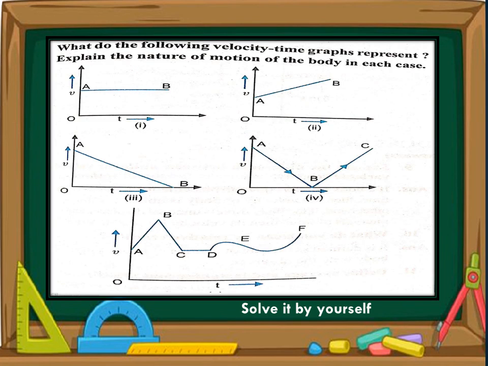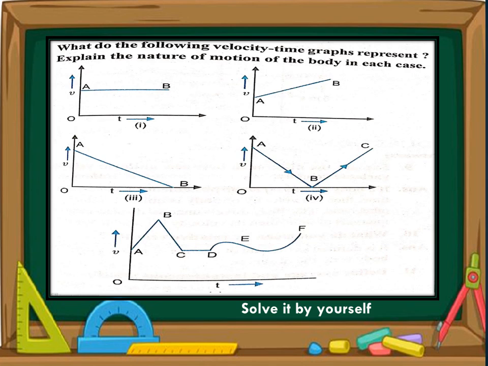Next question: what do the following velocity-time graphs represent? Explain the nature of motion of the body in each case. I have discussed all the graphs, so you will write their answers by yourself. And the last one, you explain this graph section-wise. First explain AB, then BC, CD, DE and EF.